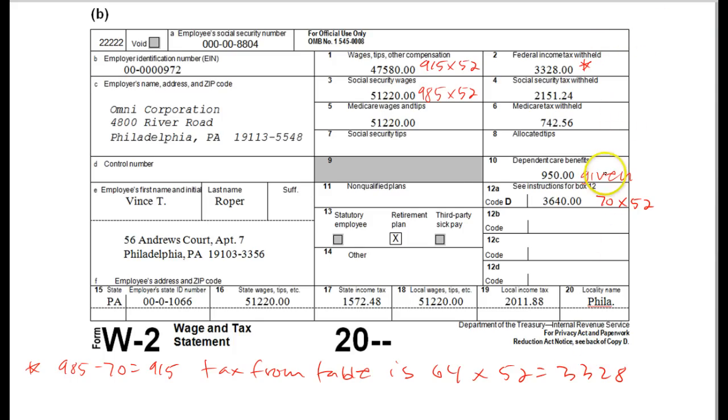Dependent care benefits were given, but those show up in box 10, and box 12A is the $70 401k times 52. And all the rest of these were given. Notice the state wages are also the same as the Social Security and the Medicare wages. And that will be the case for all of these.